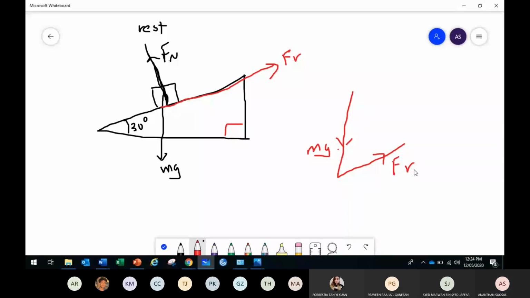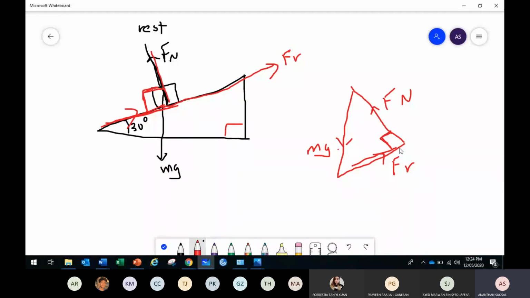Then the third one, normal force, here. Where's your 90 degrees? 90 degrees is between the friction and the normal force. Friction is here, and normal force is at 90 degrees to it, right? Friction and normal force. You can draw the friction this way, and normal force up. So this is 90 degrees.